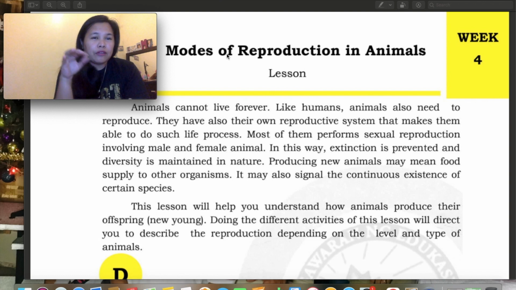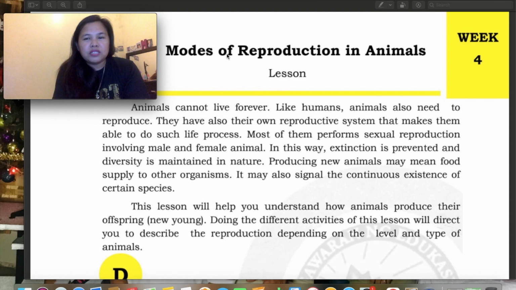So other animals, lalo na pa sa grade 6 kayo, yung mga invertebrate animals, they produce asexually. Ibig sabihin, di niya kailangan ng male and female. So sa isang organism, kaya niya mag-produce without the help of his or her partner. So they have also their own reproductive system that makes them able to do such a life process.